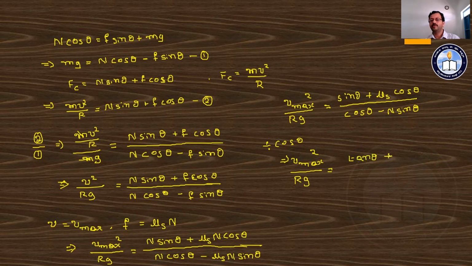Next plus mu s cos theta divided by cos theta, which is equals to mu s only, numerator divided. Similarly for the denominator, cos theta divided by cos theta, which is equals to 1, minus n into sin theta divided by cos theta, which is equals to tan theta.